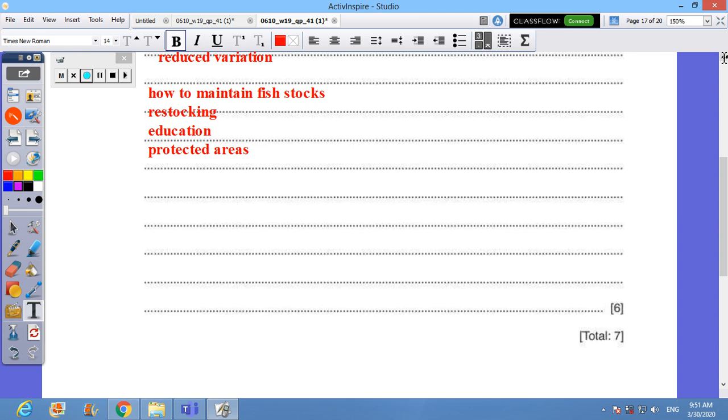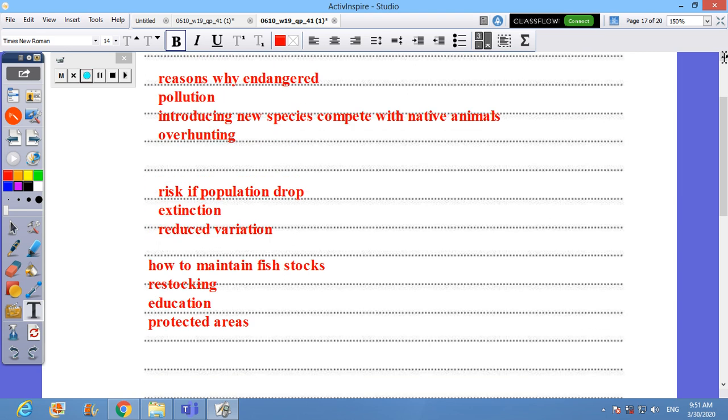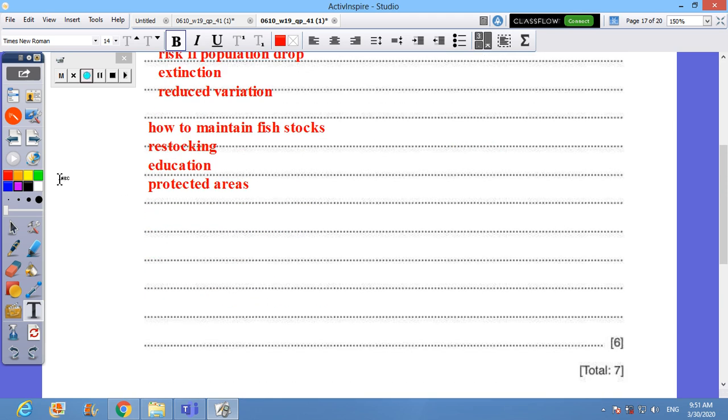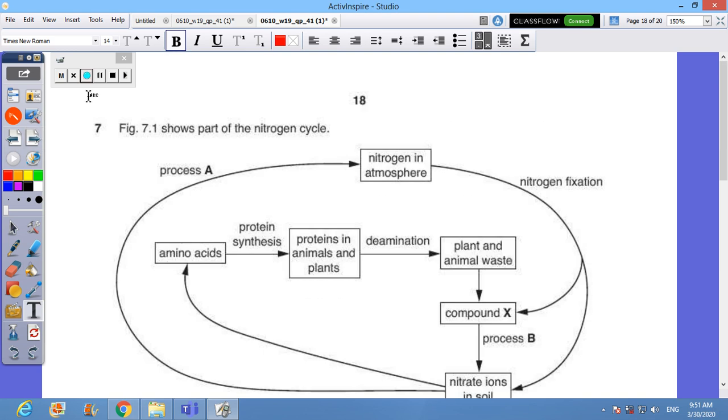Very good. So now I did cover the 3 points. Reasons why endangered, risk if the population drops, and how to maintain. This is the end of the question, and swiftly we move to the last one. Question 7 reads that figure 7.1 shows part of the nitrogen cycle.